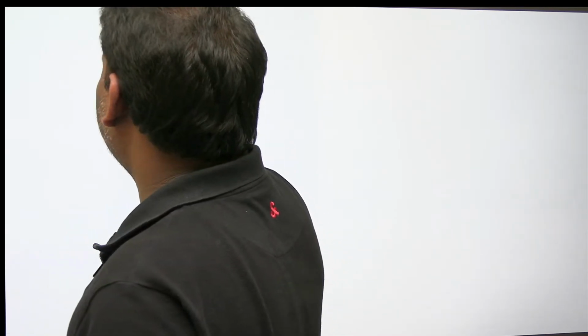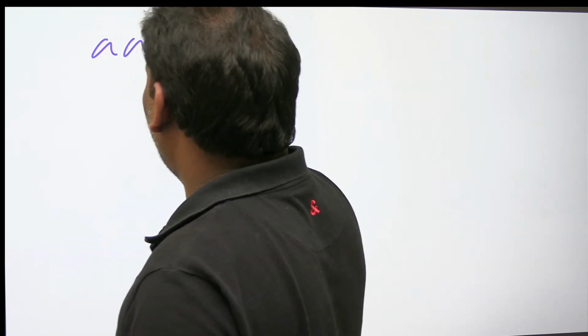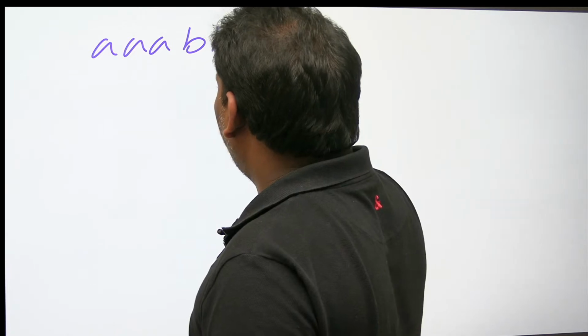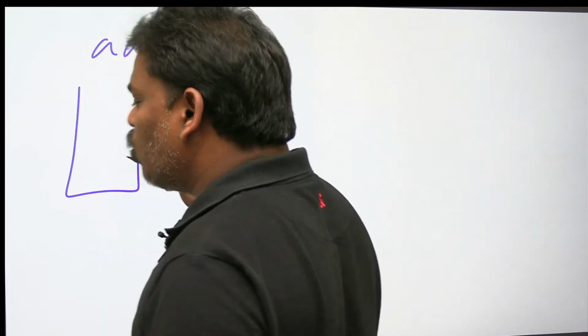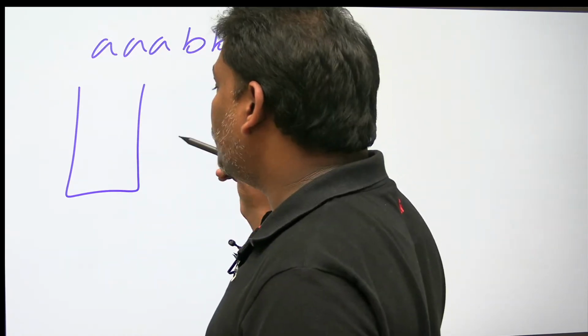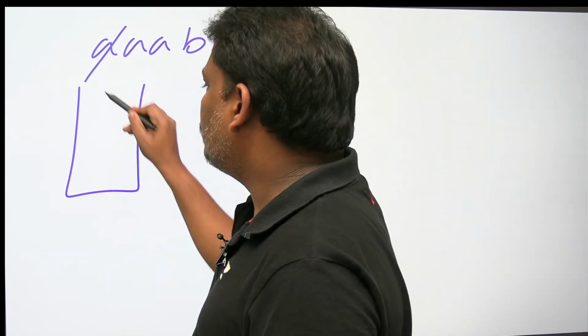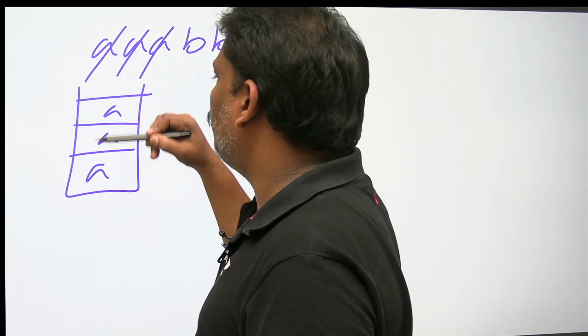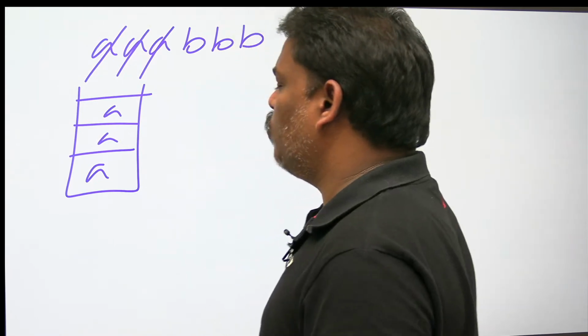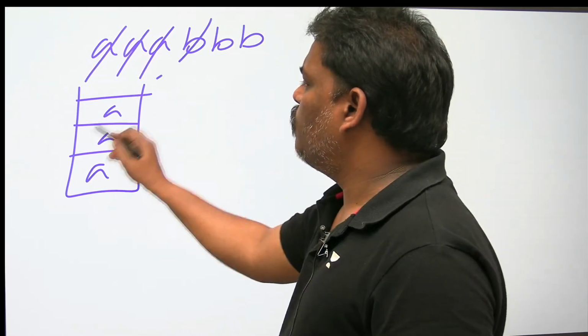Let's see a rough diagram before going to the actual answer. AAABBB. Very simple. Finite automata is inside, and the stack also. The major portion is the stack. When A is coming, push. Every A, push. For every B, pop an A.